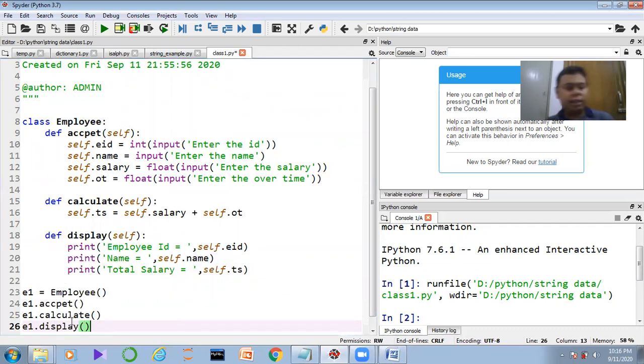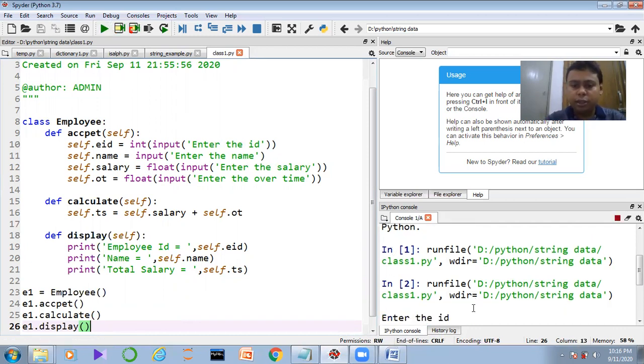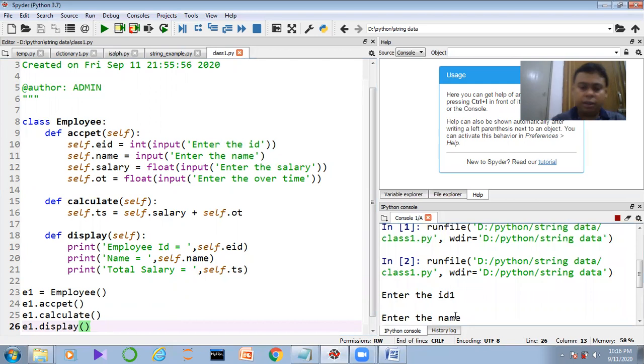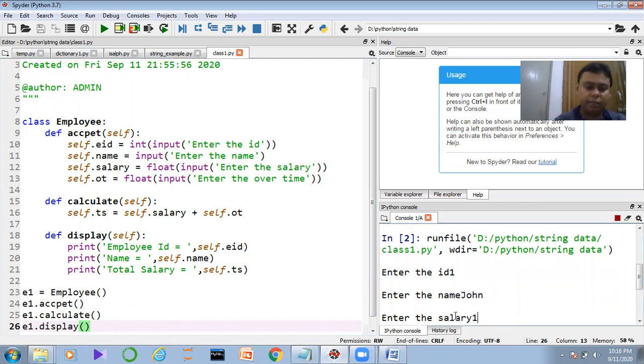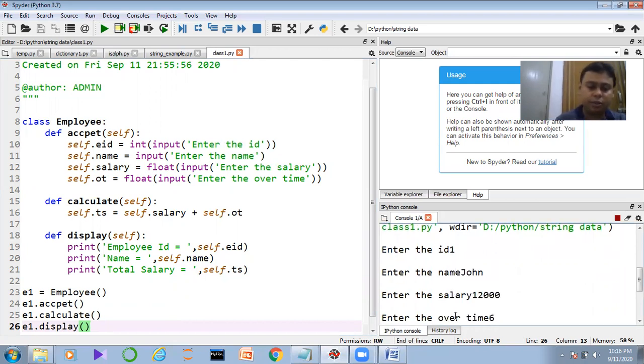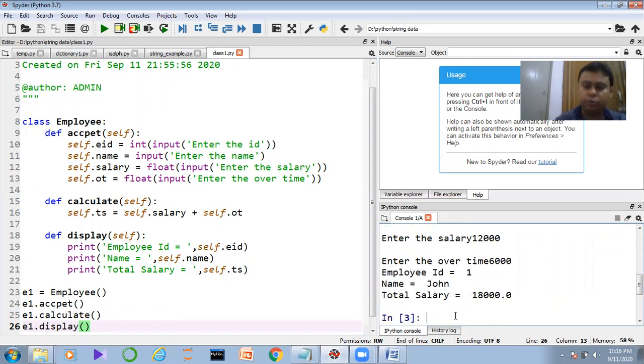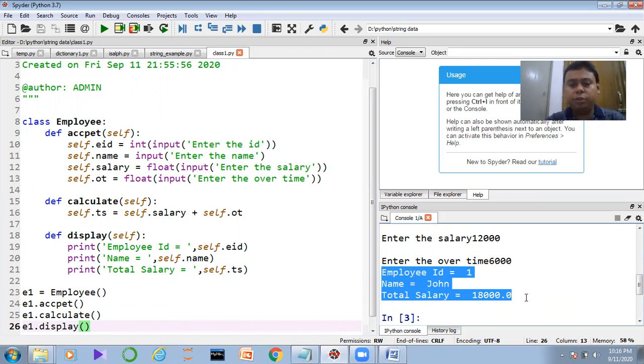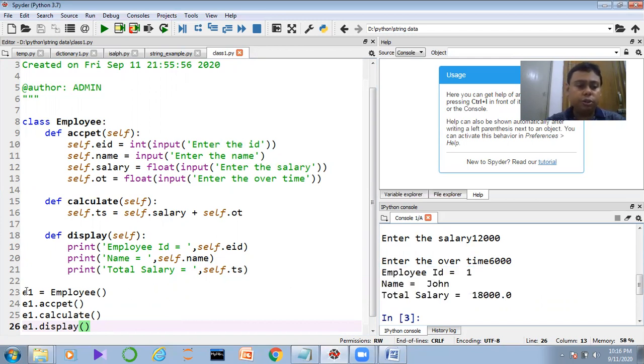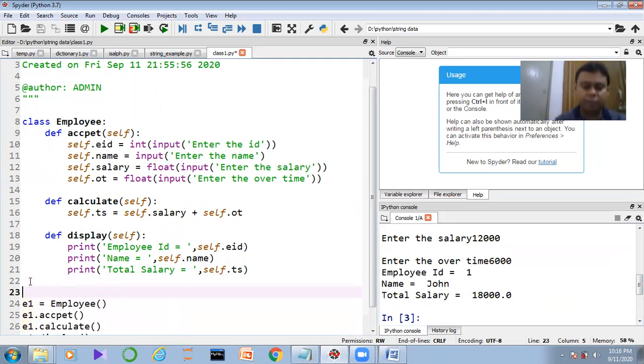So guys, here I have defined all those things. Now try to deploy the code, try to execute the code right now. Now enter the ID 1, name is John, he is getting 12,000 of salary, 6,000 of overtime. So see, we got the result. Employee ID 1, name John, total salary is 18,000. So E1 is what? E1 is the object of the employee. Suppose, to make you understand, I can make this particular thing easier.